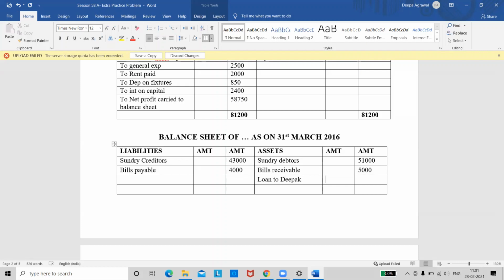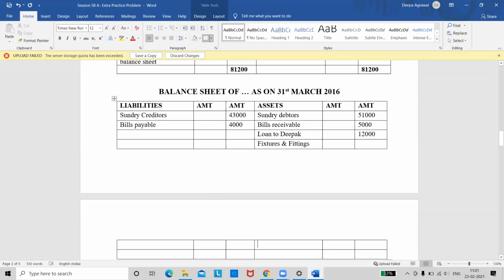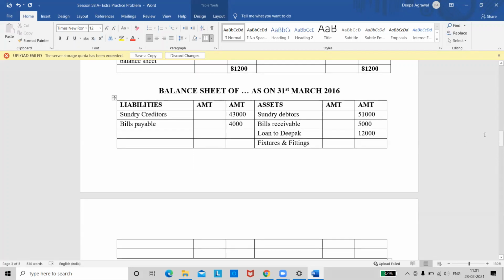Loan to Deepak. Take it in the outer column. 12,000 is the loan amount. See the next one. After loan, we have fixtures and fittings. Do we have an adjustment for this? Tell me quickly, fixtures and fittings, do we have an adjustment? Yes, ma'am, we have depreciation. Yes, we have an adjustment for depreciation, right?